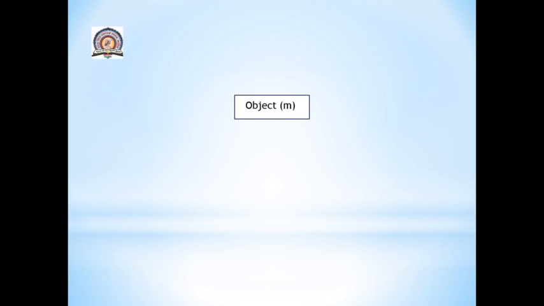So now in this case we will apply forces at the same time. I am going to apply force F1 towards the right direction, and at the same time I am going to apply force F2 towards the left direction, and we will observe what will happen to the object.